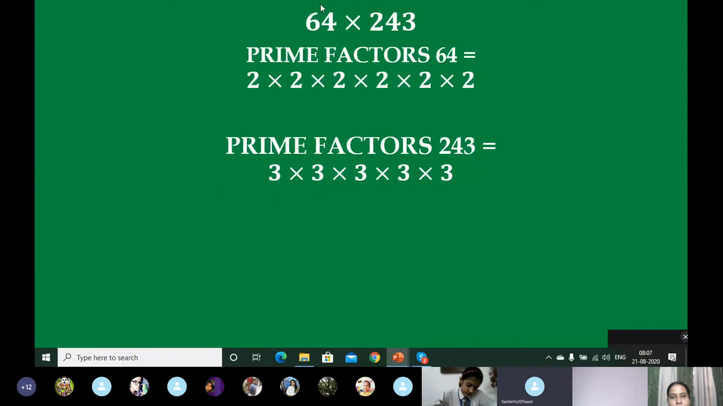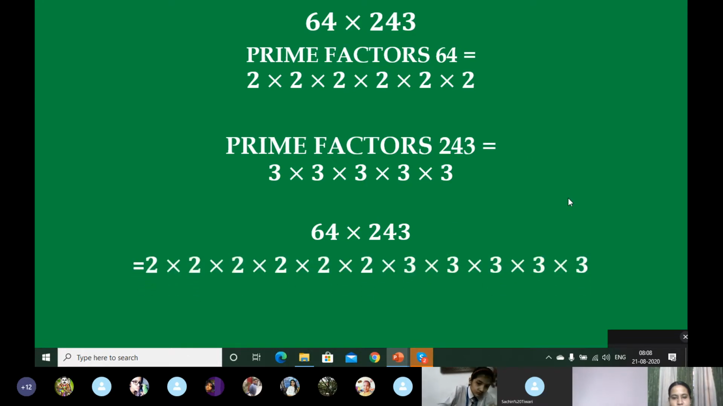Now what we will do, we will take this equation and replace these values. Our basic question was 64 multiplied by 243. Now we will substitute this value in place of 64 and this value in place of 243. Understood? As they are all in the form of product, we will use the product law. What's the product law or multiplication law?